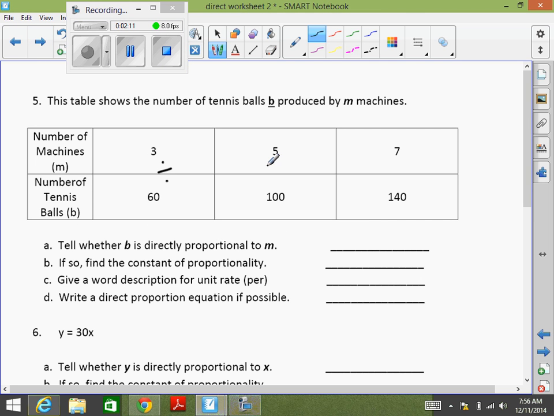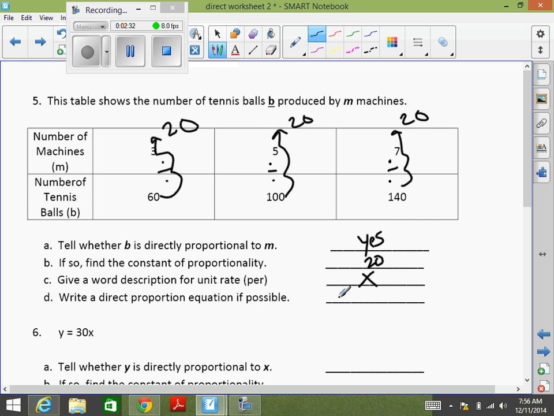Okay, if we divide each time on the number of machines and the number of tennis balls, 60 divided by 3 is 20. 100 divided by 5 is 20, 140 divided by 7 is 20. So is it directly proportional? What's the constant? Don't worry about the word description and give me the equation. y equals 20x. All right, number 6.